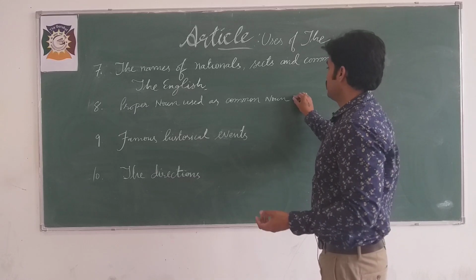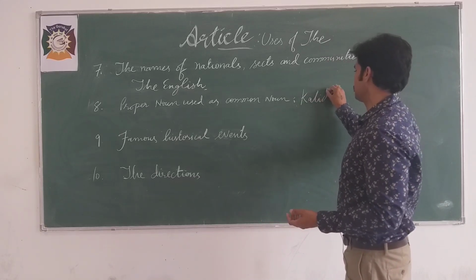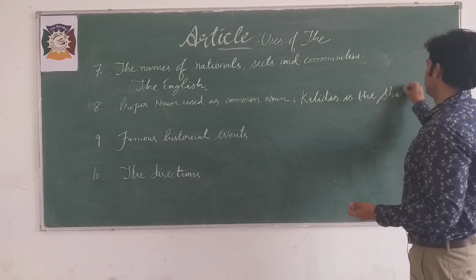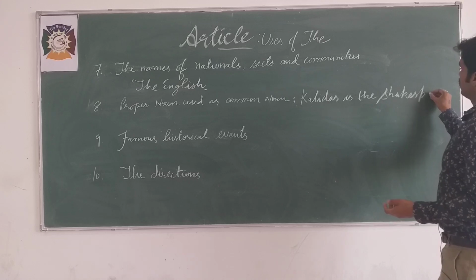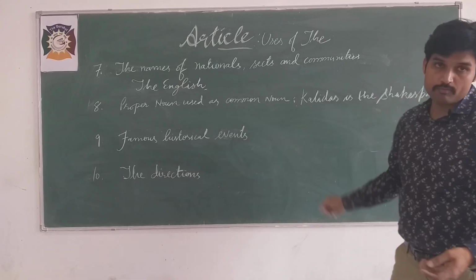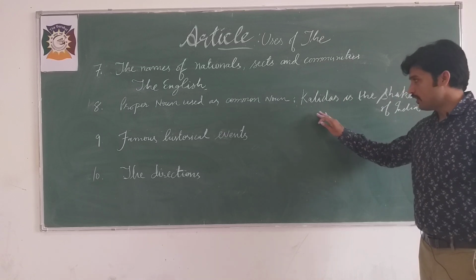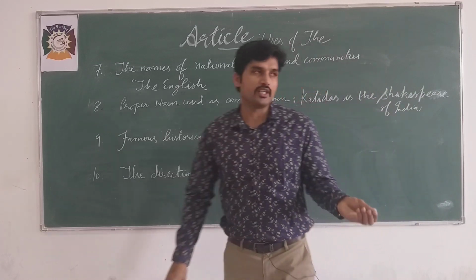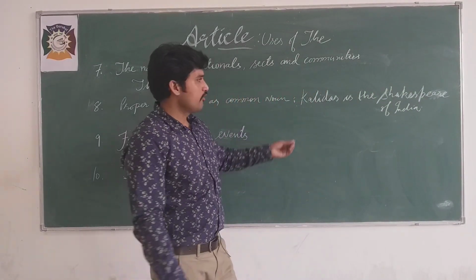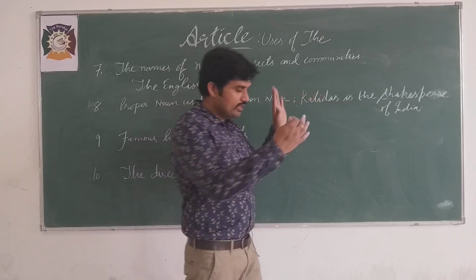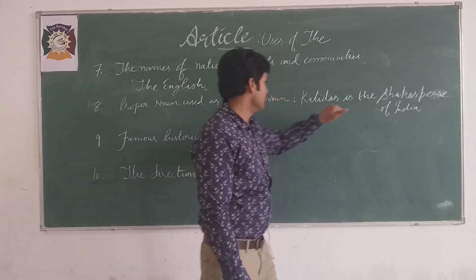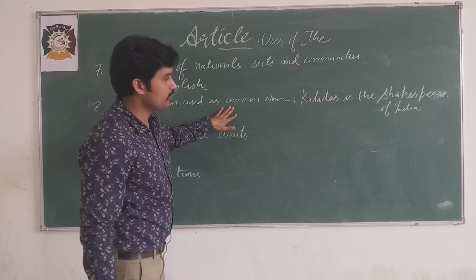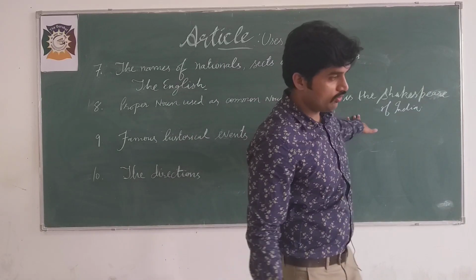Moving on, proper noun used as common noun. For example, Kalidas is the Shakespeare of India. Kalidas was a poet and Shakespeare was a dramatist from another country. So Kalidas now is compared. So here the is used. See, Shakespeare is the proper noun, but it is used as a common noun here. Kalidas is the Shakespeare of India.